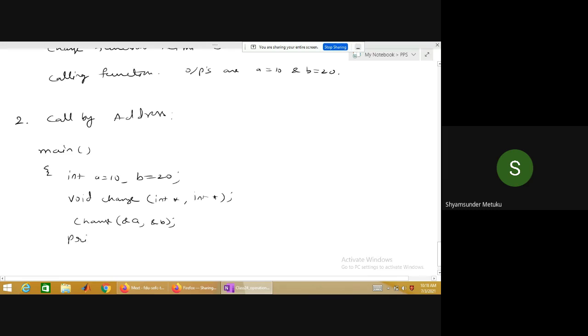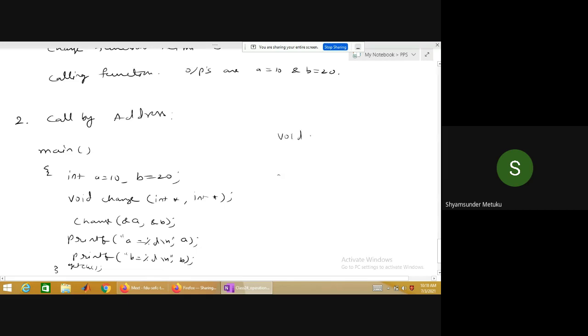Then printf A is equal to percentile D, A, printf B is equal to percentile D, B, getch. Then my definition of the function also changes.